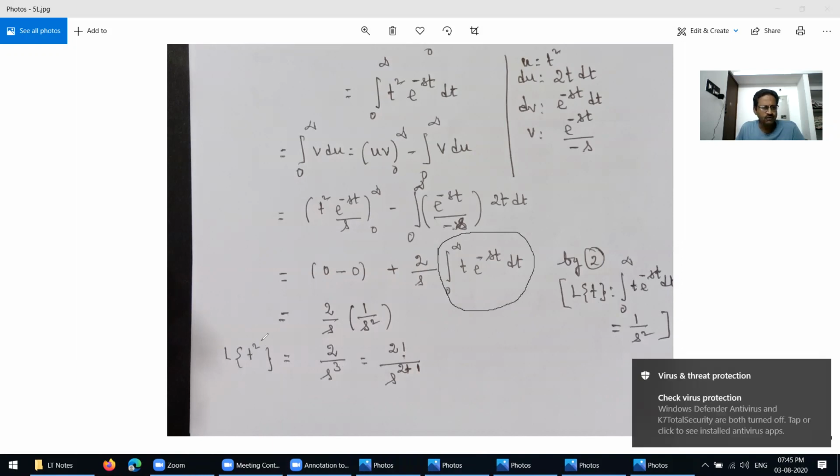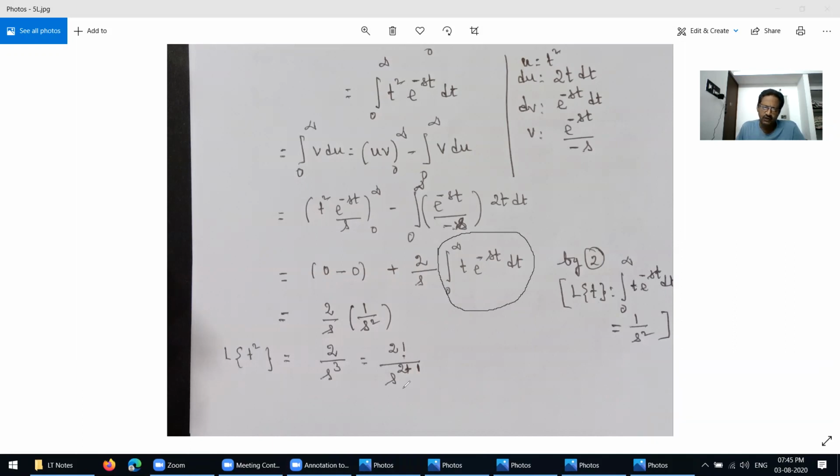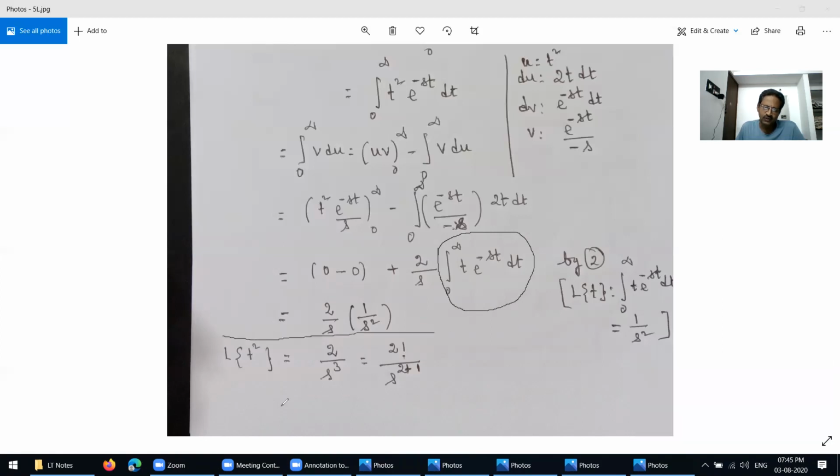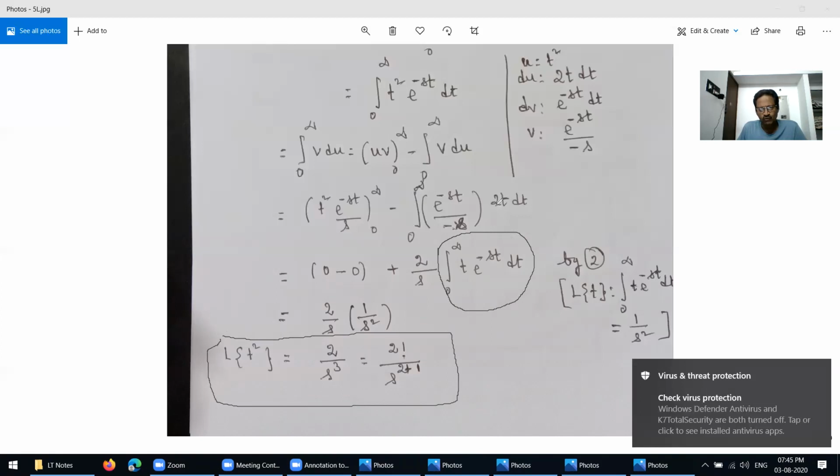So Laplace transform of t squared equals 2 factorial over s to the power of 2 plus 1. That is, 3 can be expressed as 2 plus 1. So the formula is Laplace transform of t squared equal to this. This is the formula here now. You understand? Any doubt? Do you want one more time? It's okay, then this one is clear now.